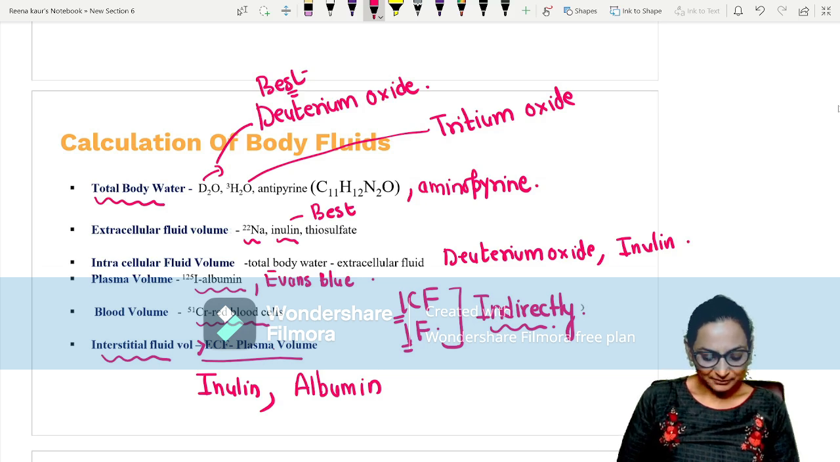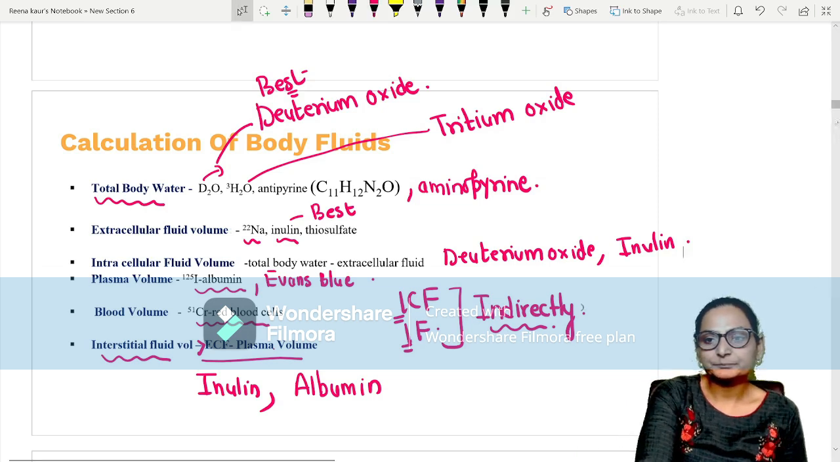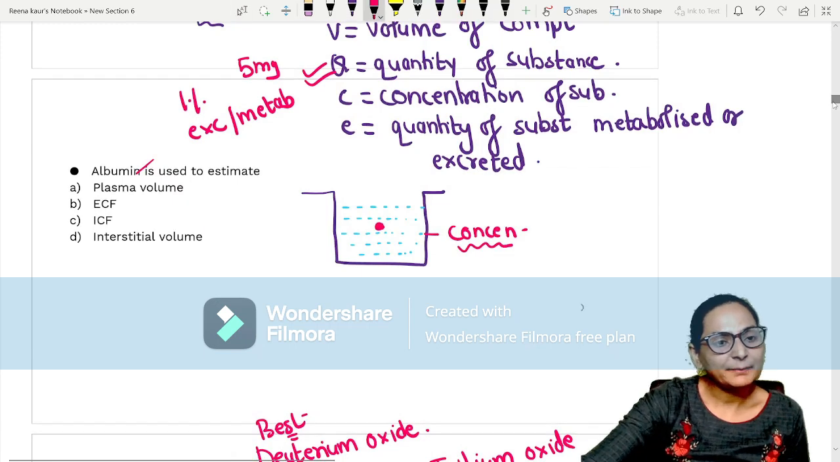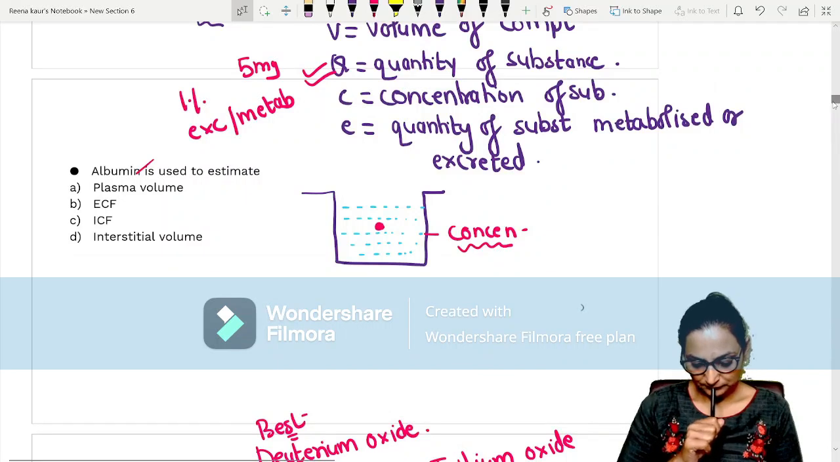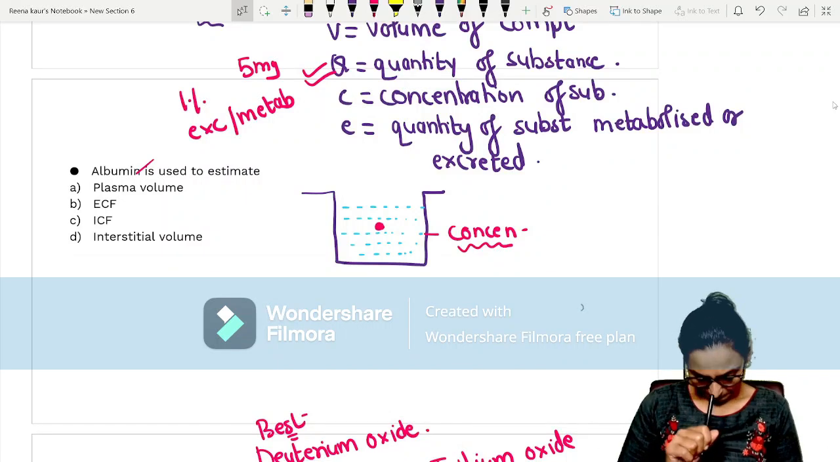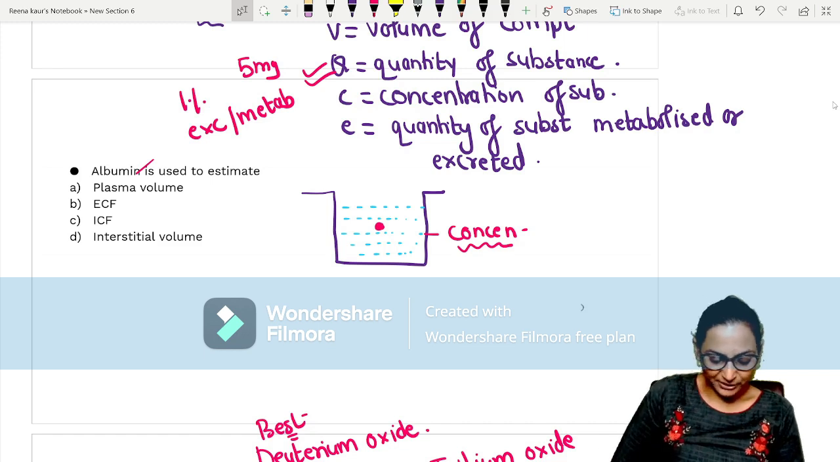Done with this, kids? Done with this? So total body water, calculation, substances which are used and the formula for calculating. Now tell me the answer. Albumin is used to estimate what fluid? Yes, plasma. Very good. It is plasma.